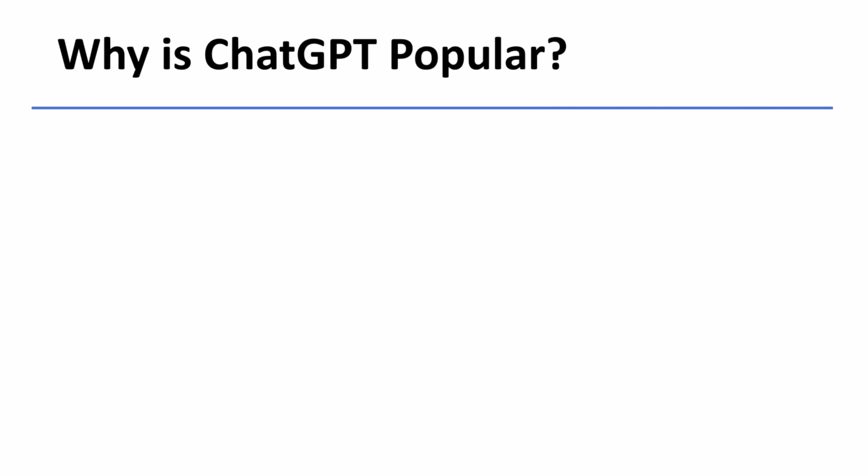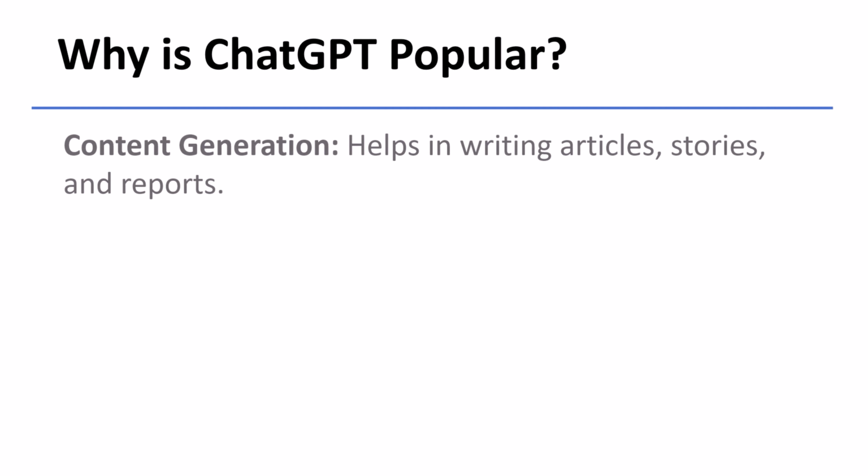Next, let us see why ChatGPT is so popular. ChatGPT is popular because it is flexible and helps people in many ways. It can be used by writers, students, professionals, and businesses to make tasks easier and faster. For example, content generation. ChatGPT is so popular for its ability to help with content generation. You can use it to write blog posts, articles, creative stories, reports, and much more. It saves time and boosts your productivity.